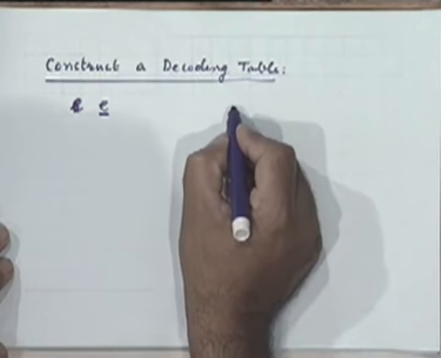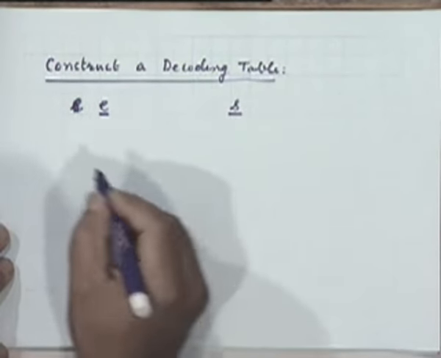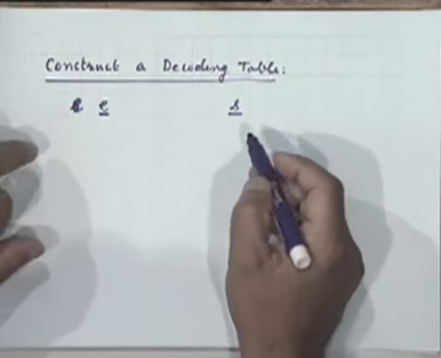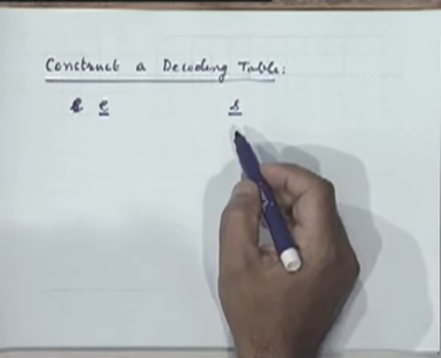And the best way to do it is, for example, let's take the same example, the 6-3 code. What is the value of m? 3. How many different syndrome patterns can I generate? 8. Now therefore I can take care of only 8 error patterns, whatever they might be. And I have decided that I will give more weightage to error patterns with single errors.